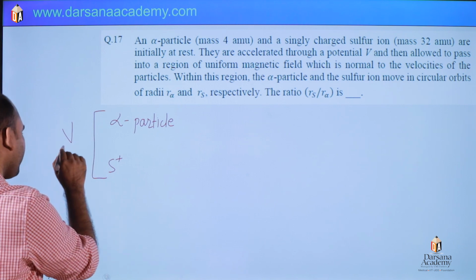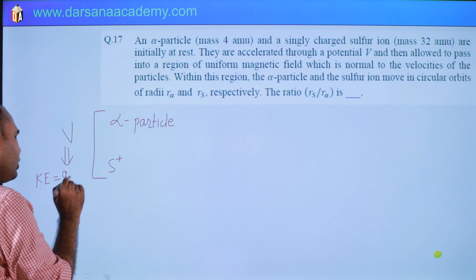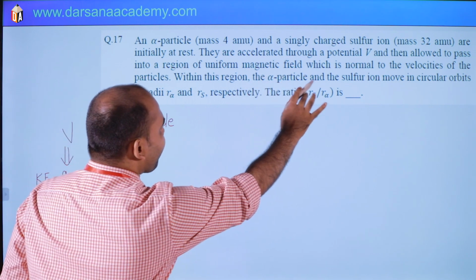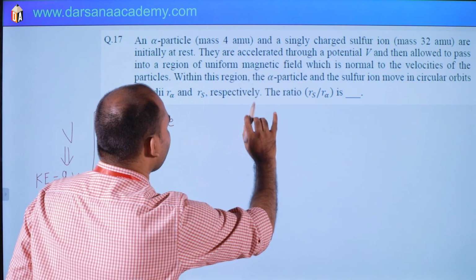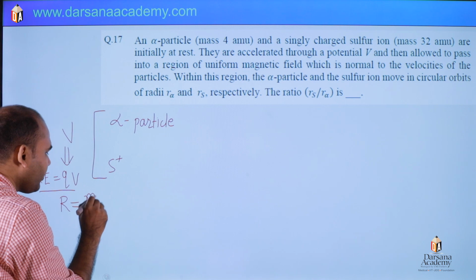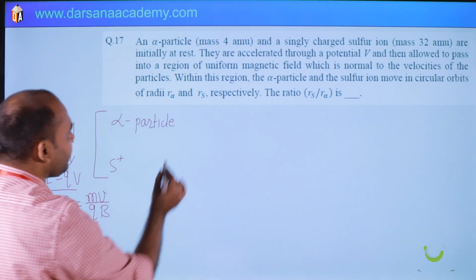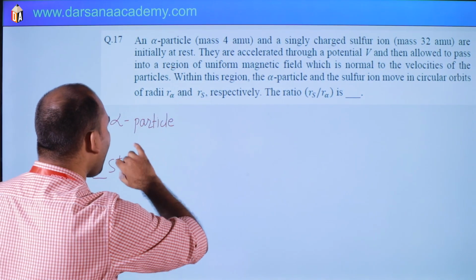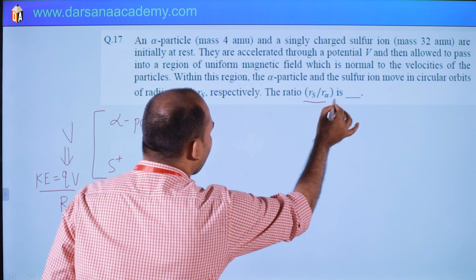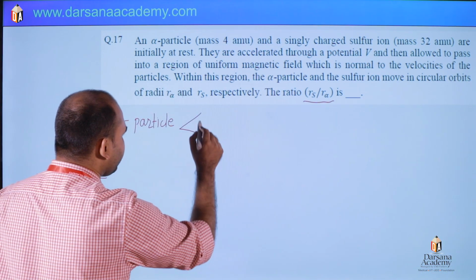So you know that if the potential is V, kinetic energy is qV. Simple. Then in a uniform magnetic field, we know the radius of curvature is mv by qB, and their radii are r alpha and rs. Then we have to find the ratio rs by r alpha. One thing is important here.